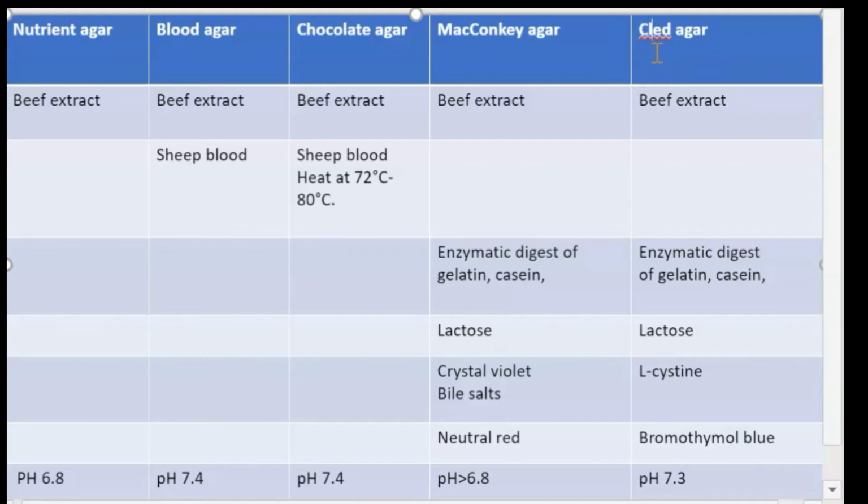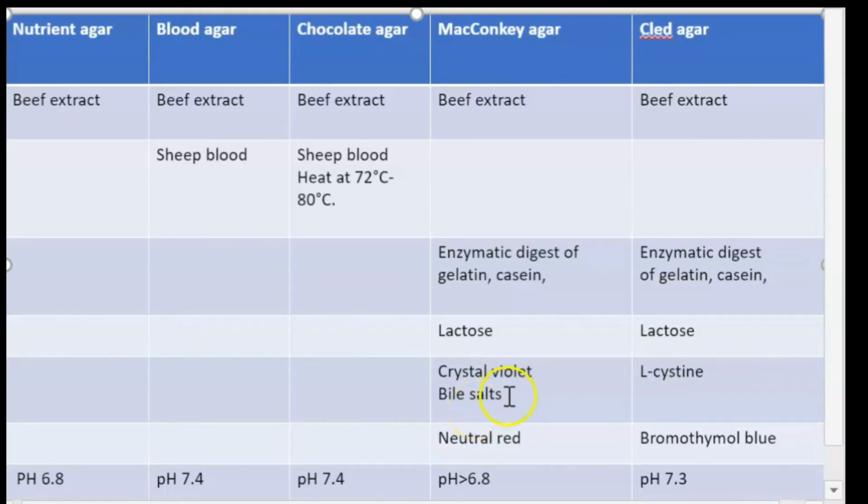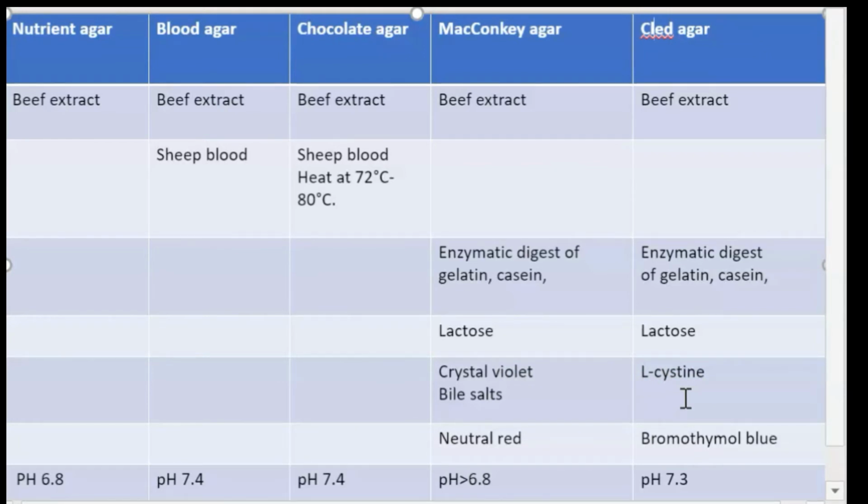So it's easy for you to remember these two ingredients. Crystal violet and bile salt are used to inhibit the growth of gram-positive bacteria, and L-cysteine is used as a growth supplement for cysteine-dependent coliforms.